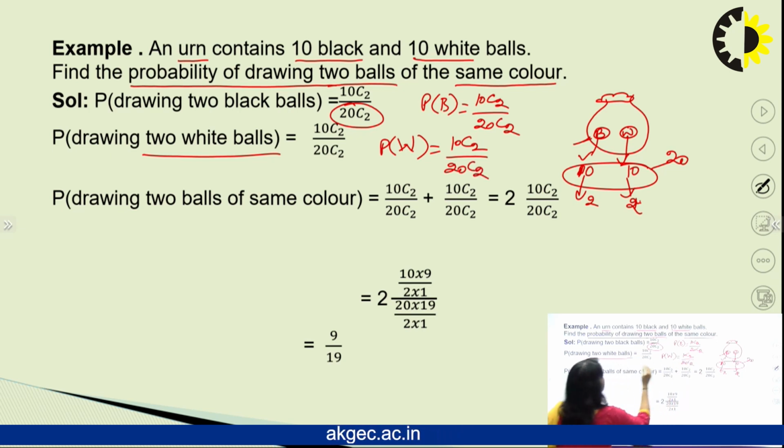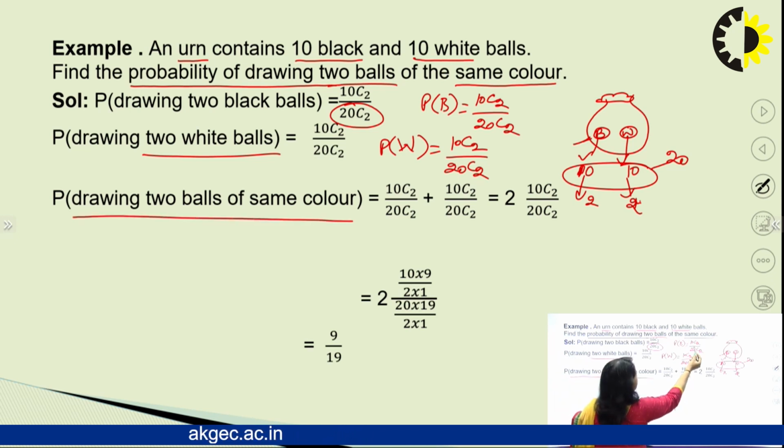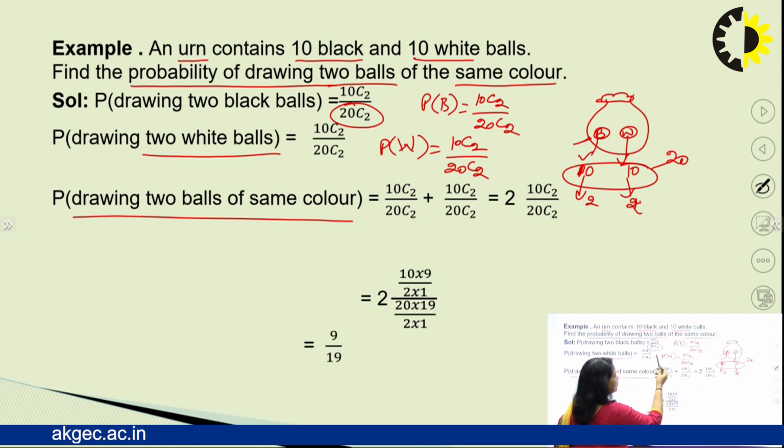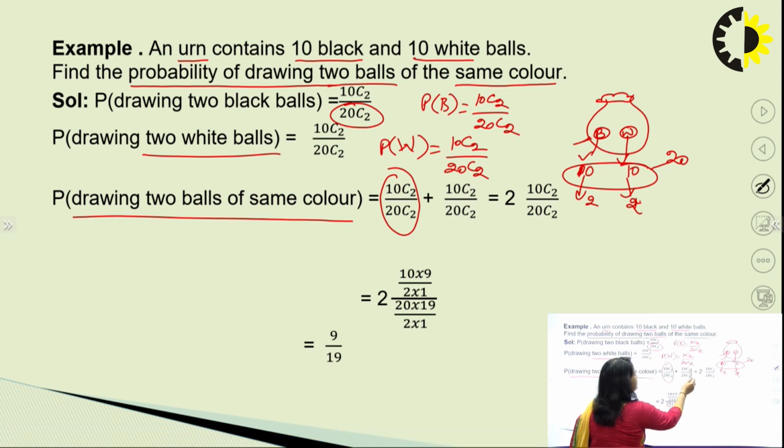Now since these are mutually exclusive, drawing 2 balls of the same color will be either both black or both white, but it cannot occur simultaneously because the balls are either white or black. So we will have 10 C2 divided by 20 C2, the probability of having a black ball, and 10 C2 divided by 20 C2, the probability of having a white ball.